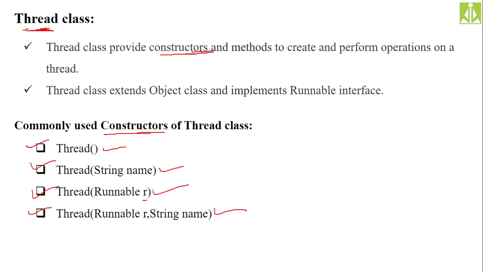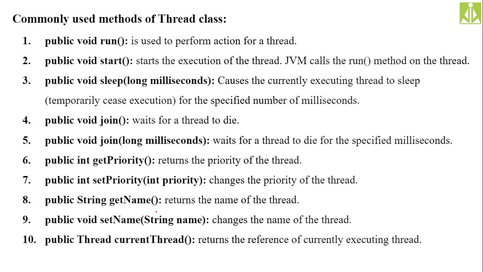So commonly used methods of the Thread class we have here. I have selected only 10, but if you go to the notes and check, there we have a listing of near to 30 methods. So: run, start, sleep, join, getPriority, setPriority, getName, setName, and current thread status.